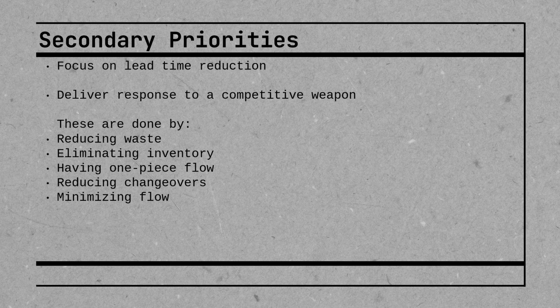So once we have our first priorities met, we can start refining our measurements a little bit more and focus on these priorities, such as focusing on lead time reduction and delivering response to a competitive weapon. Now, we accomplish these priorities by reducing waste, eliminating inventory, having one piece flow, reducing changeovers, and minimizing flow. So these are all things that we've talked about. I believe it was in the previous lecture. If not talked about directly, everything related to these metrics.